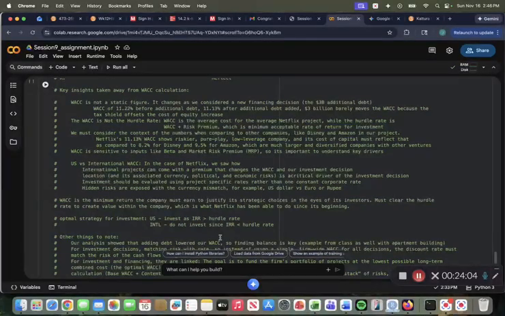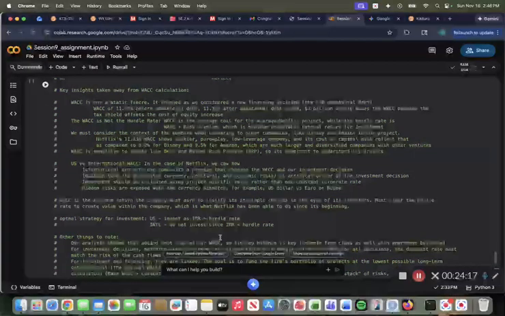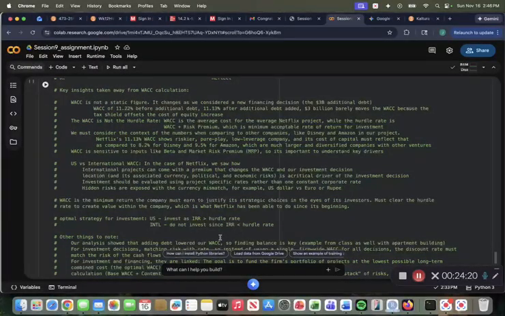So Netflix's 11.13% WACC shows a riskier, low leverage company with a pure play, where they hedge everything on their streaming service, and its cost of capital must reflect that as compared to the 8.2% for Disney and 9.5% for Amazon, where they're much larger and diversified companies with other ventures. Like we said, e-commerce for Amazon and the cruises and parks for Disney.